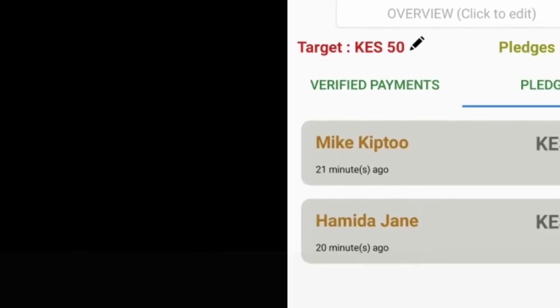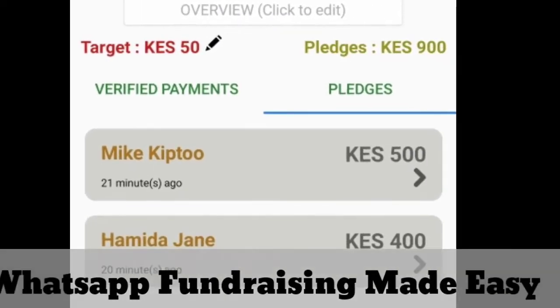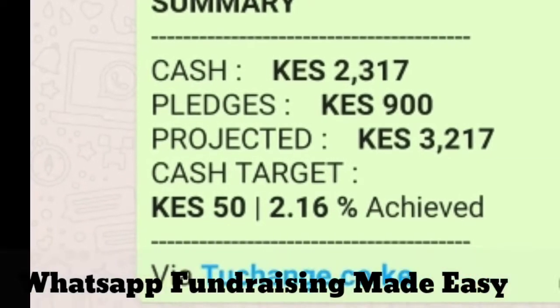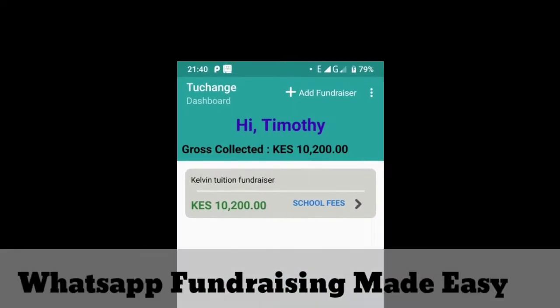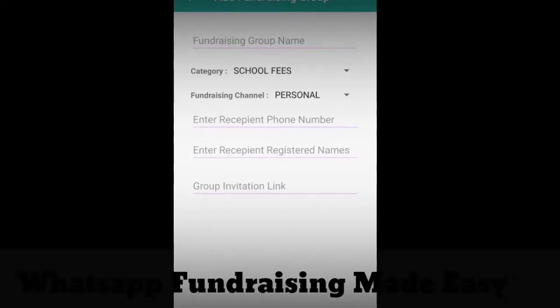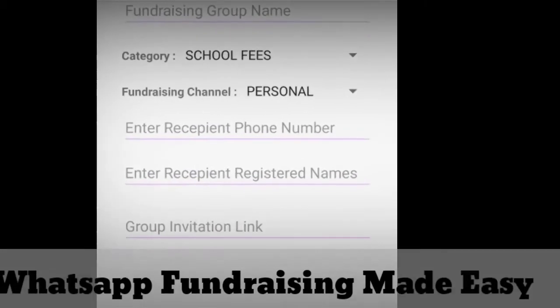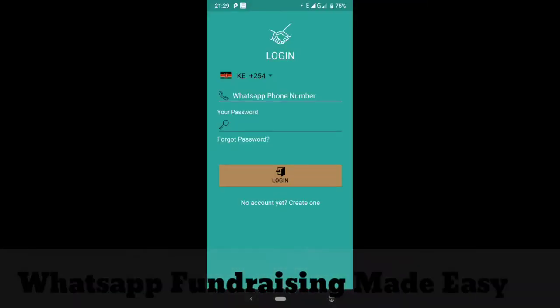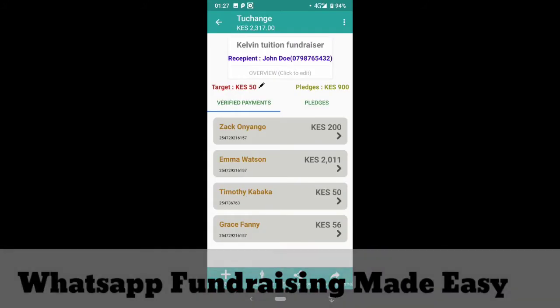This is our fundraising application through WhatsApp. It's made easy now. You can see all the cash pledges, projected amount, and the cash that you have at hand. This application will give you each name and the person's contribution to your school fees, personal wedding, travel, or funeral, religion, or welfare. Just sign up, all right? Then be part of the contribution.